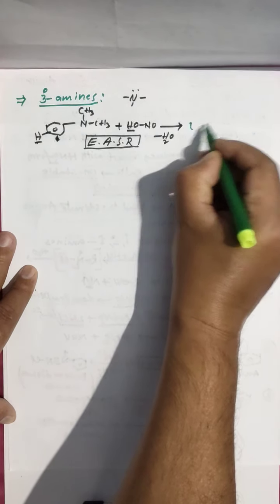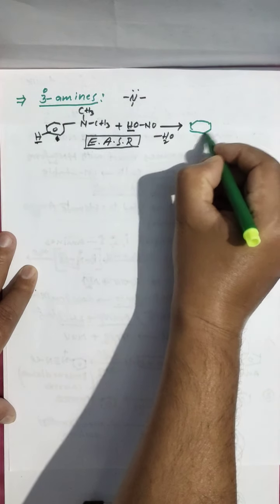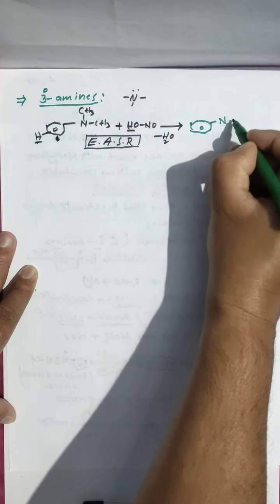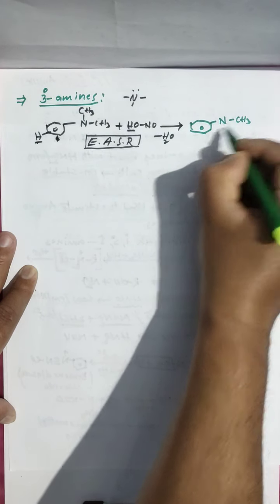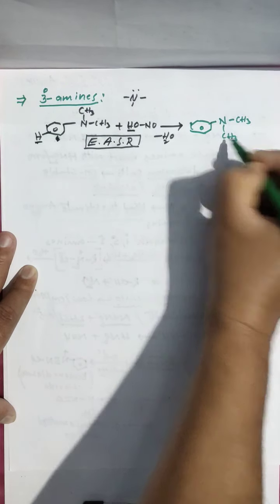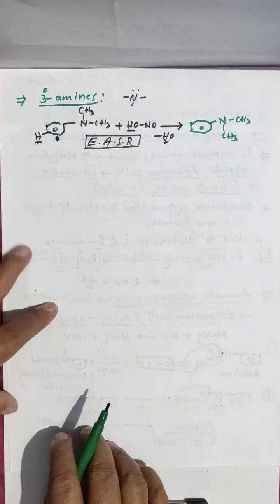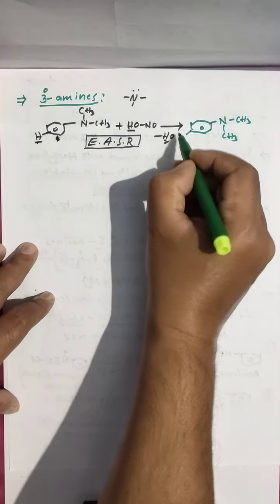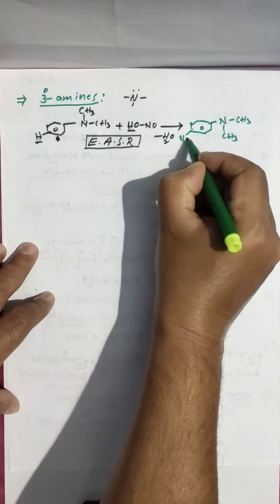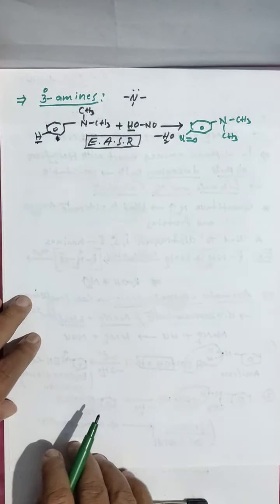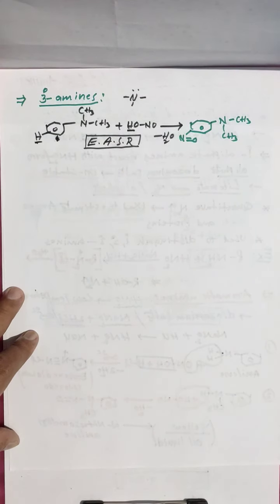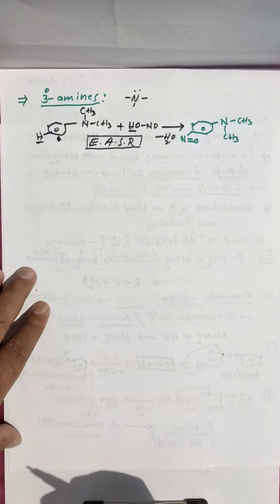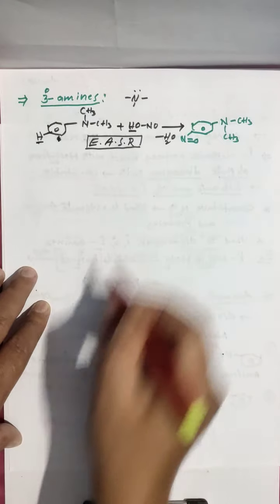Clear? Then the benzene ring. Here I am taking nitrogen, CH3, and here CH3, nothing changed. Simply at the para position, nitrogen is bonded with NO group. This is a green color compound.